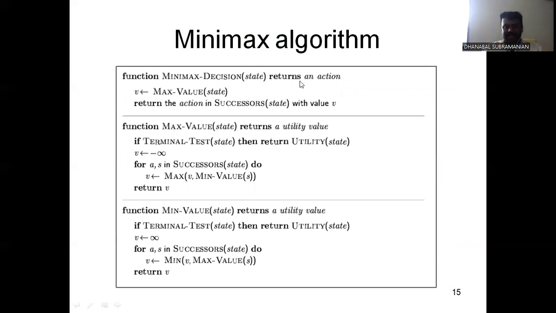Function minimax decision written as an action. You take the maximum value state, and return the action that is the successor. Then move to the function maximum value, which returns the utility value of the terminal state. One by one, you can travel from a source place to the next nearest path with the maximum value, otherwise the minimum value. You have two functions: one is the maximum value function and the other is the minimum value function.